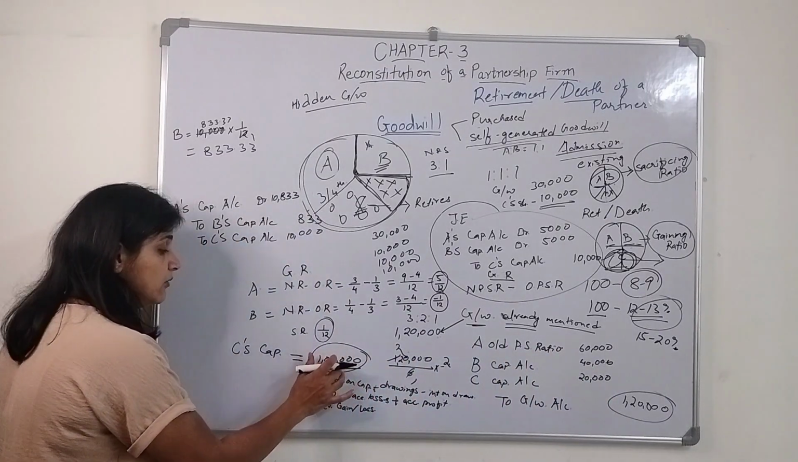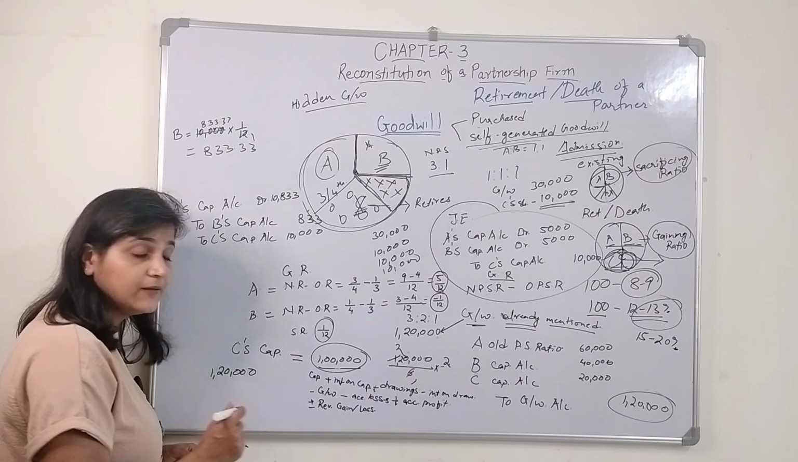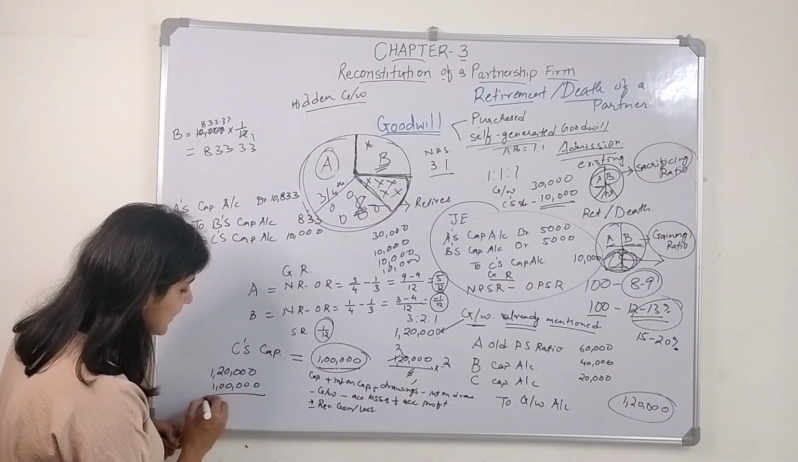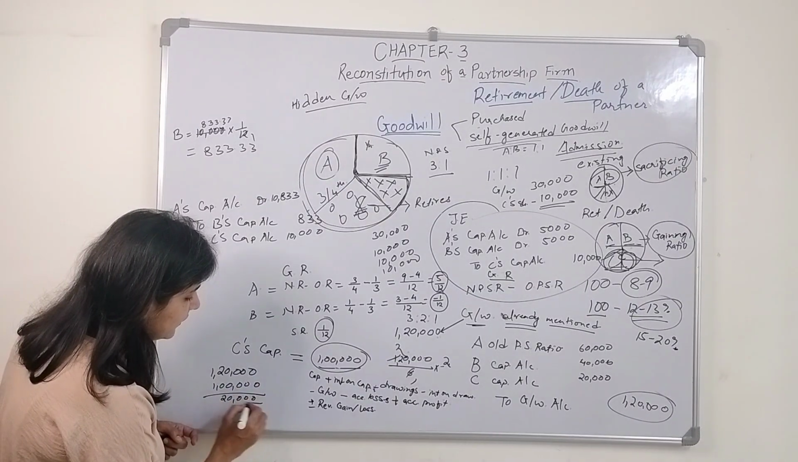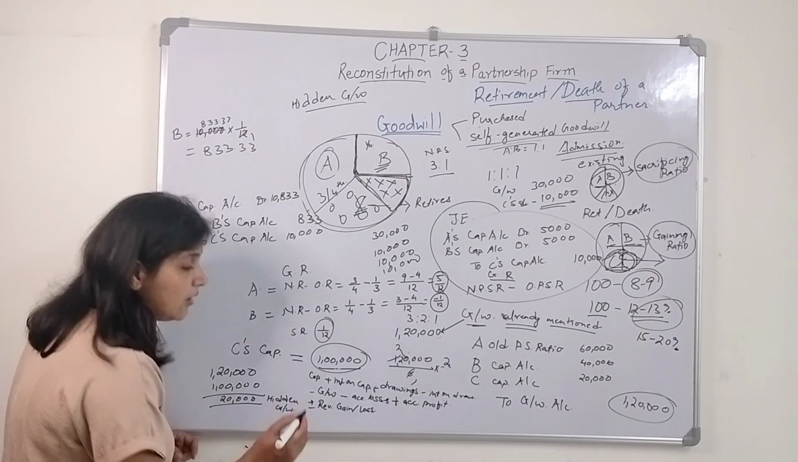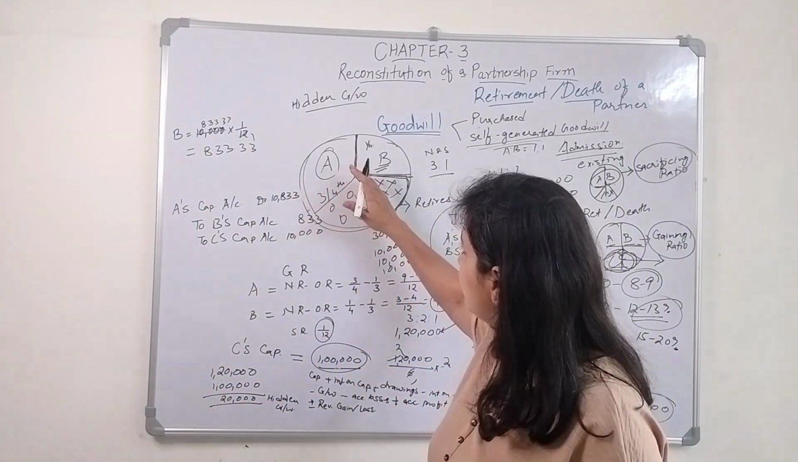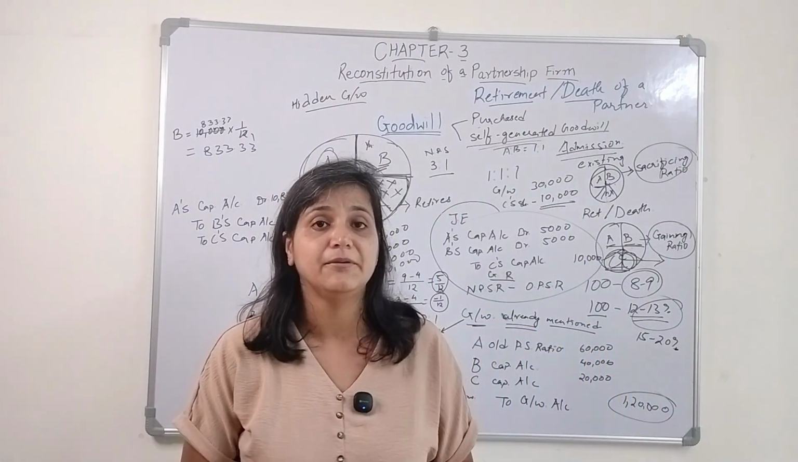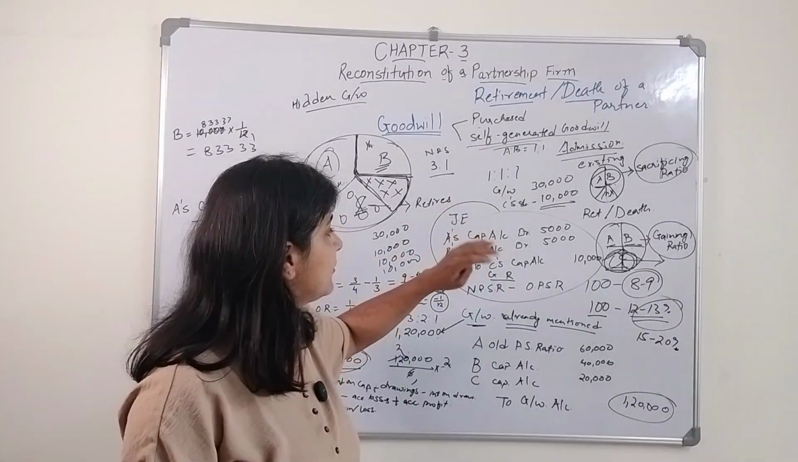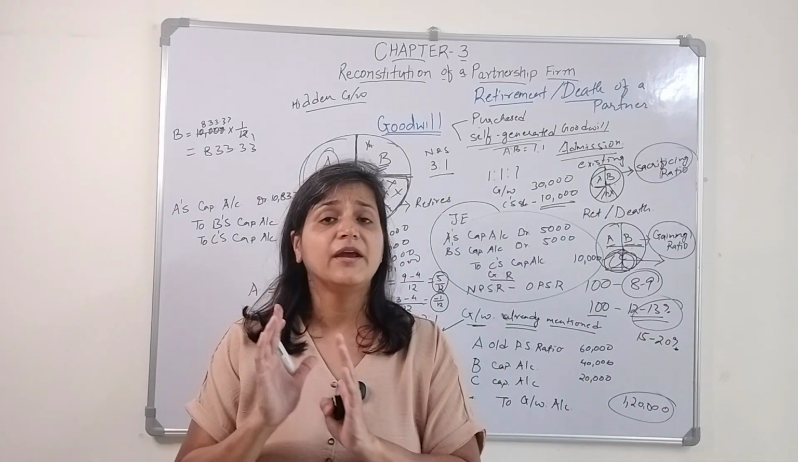But how much do they give to C? They give C 1,20,000 rupees. The amount due was 1 lakh, they give 1,20,000, so 120 minus 1 lakh is 20,000. This 20,000 is the hidden goodwill. They give this amount as a premium of goodwill to C. So this 20,000 will be given by A and B from their capital in their gaining ratio. The journal entry will be the same: A's capital account debit, B's capital account debit, to C's capital account. This was the concept of hidden goodwill.